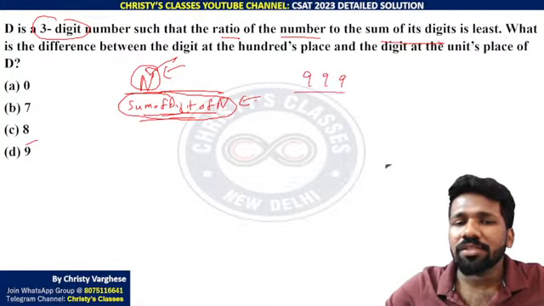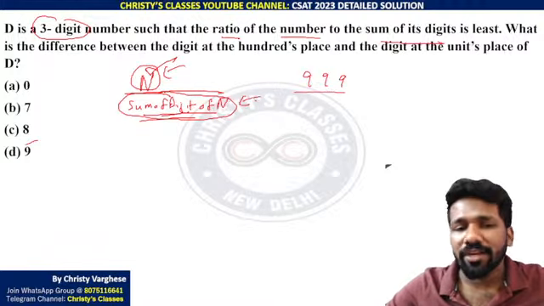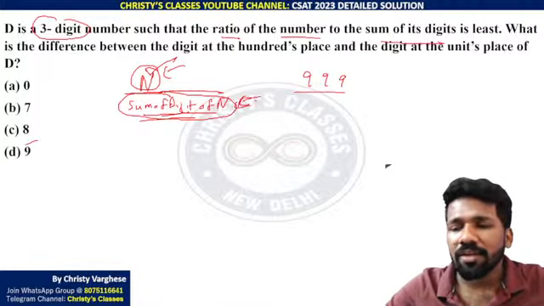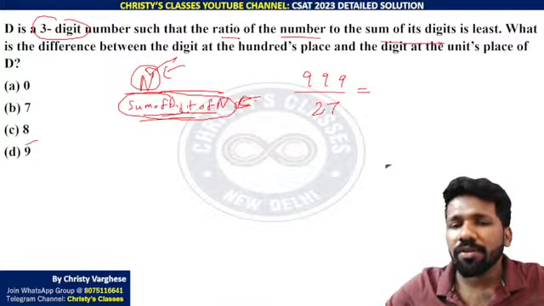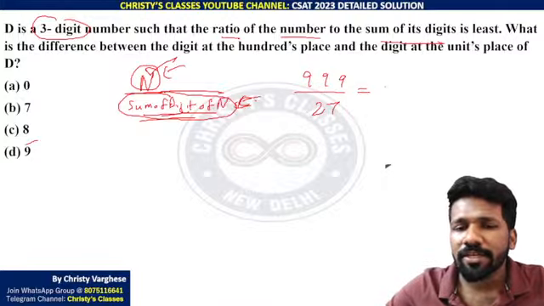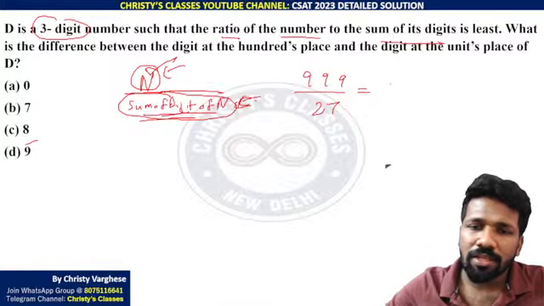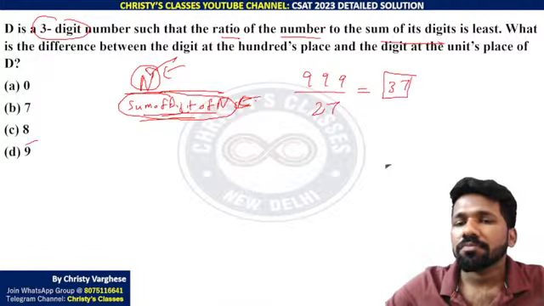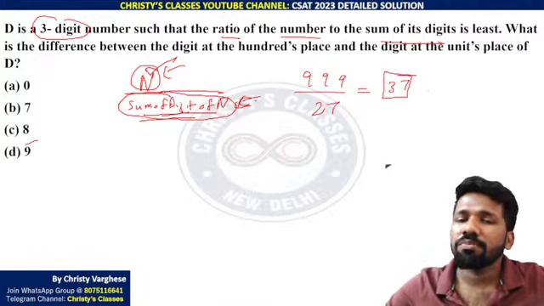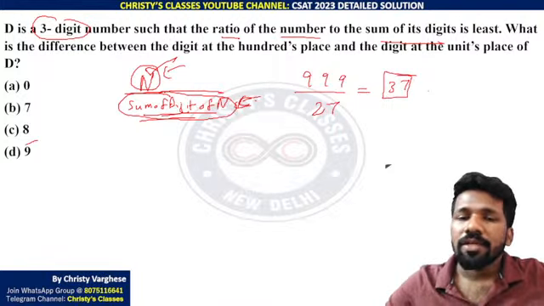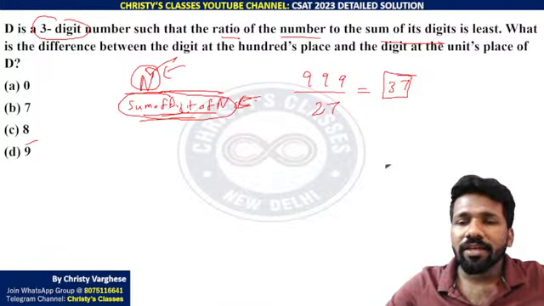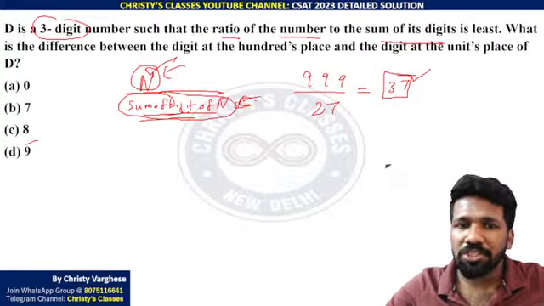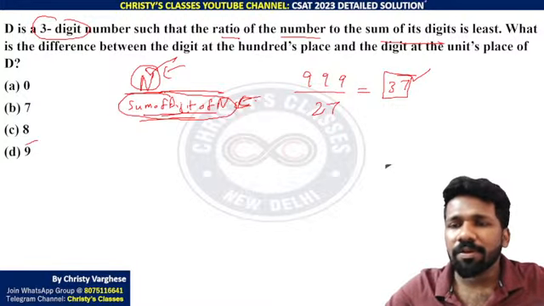If the number is 999, then the sum of digits will be 9 plus 9 plus 9, 27. 999 divided by 27, when you cancel, 333, 111, 37 you will be getting. So 37 is a possible ratio, but we need to minimize the ratio.